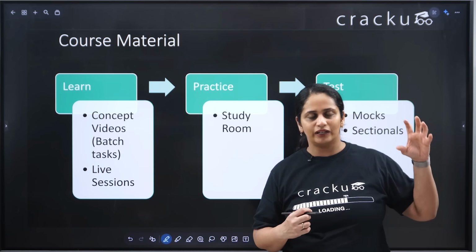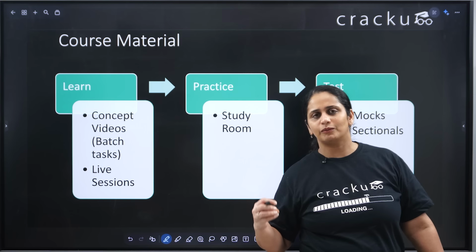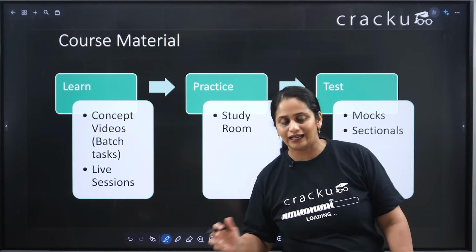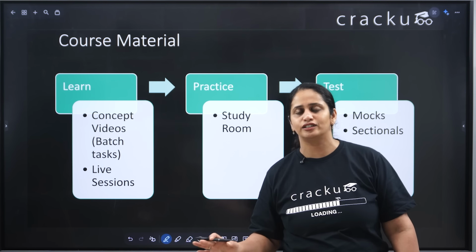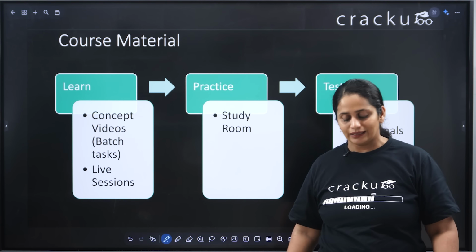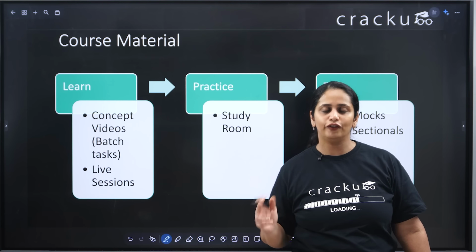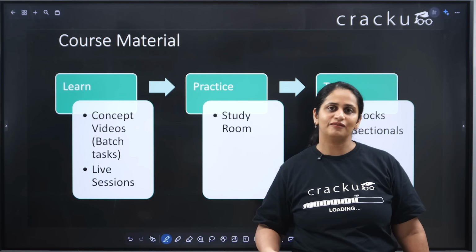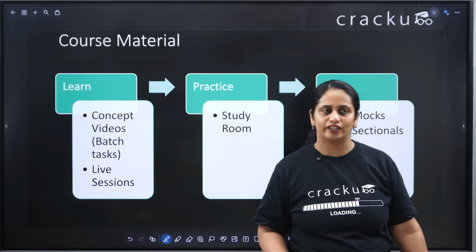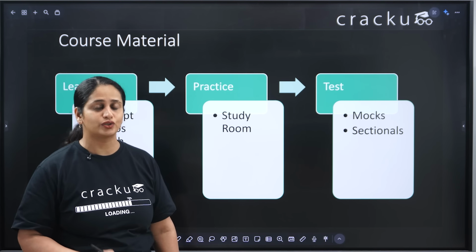A lot of people give CAT. 2.9 lakh people give CAT. About half of them or one third of them give ZAT. So the competition is much lower for ZAT. Secondly, XLRI is an excellent school. There are guys who are good at quant, and there are guys who are good at VLR, verbal ability. If you are good at VLR, this is actually the exam where you have a natural advantage. If you're good at quant, CAT is the exam where you have a natural advantage. So if you're good at the verbal section, you should definitely give it because you have an advantage here.